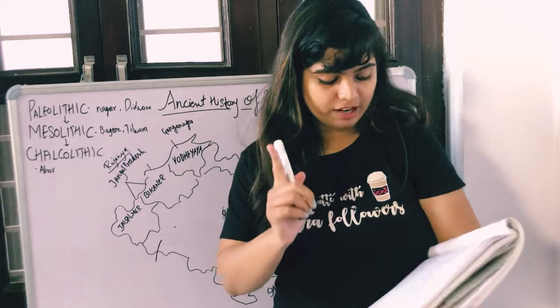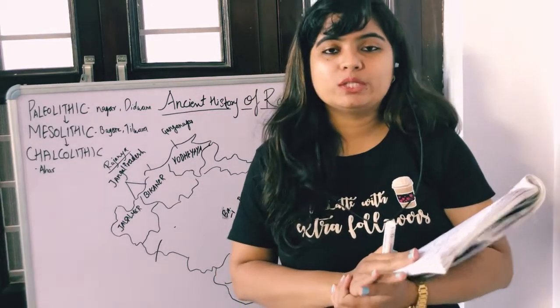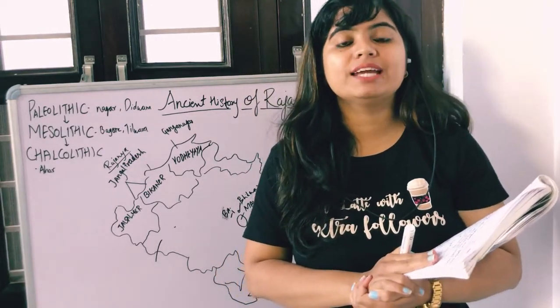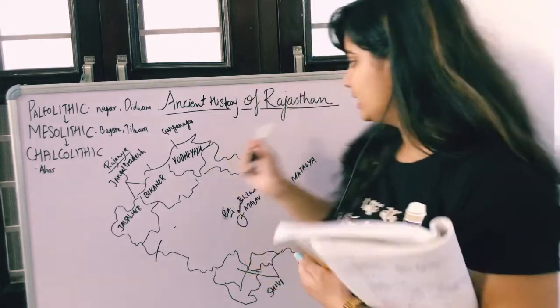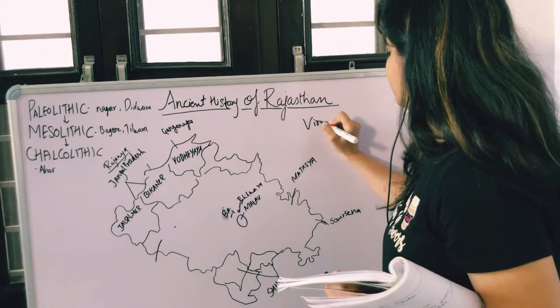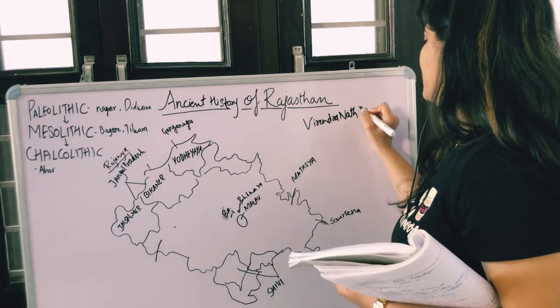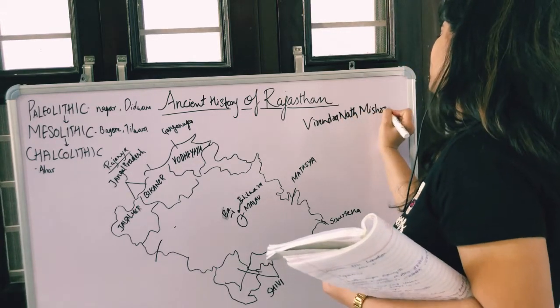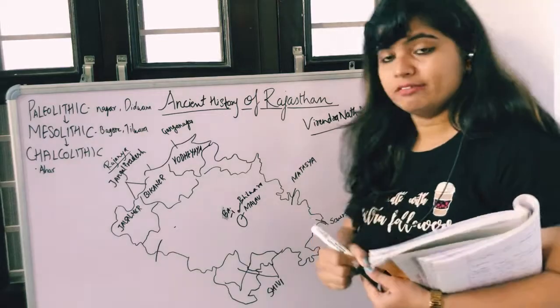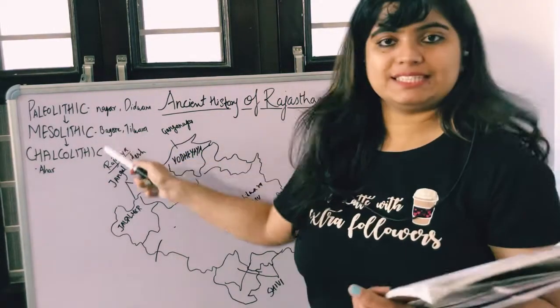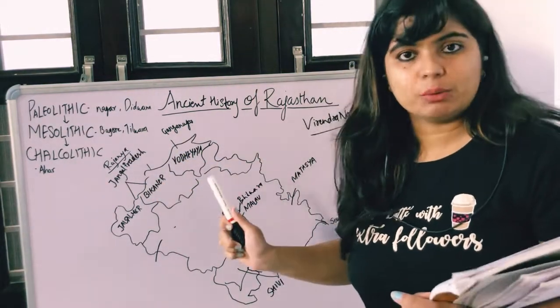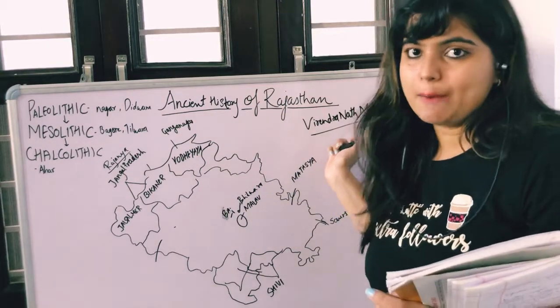And this site was excavated by Virendra Nath Mishra. I can write the name here. Virendra Nath Mishra. This is an important name. Why so? Because both of the places, Bagor and Tilwara, were excavated by Virendra Nath Mishra.